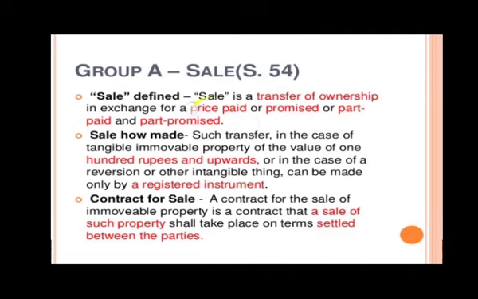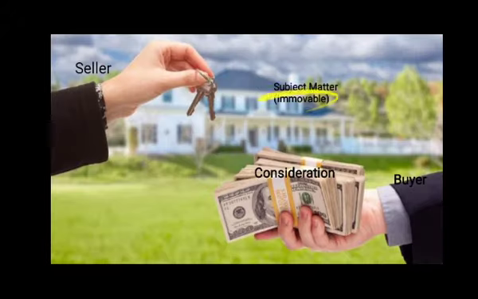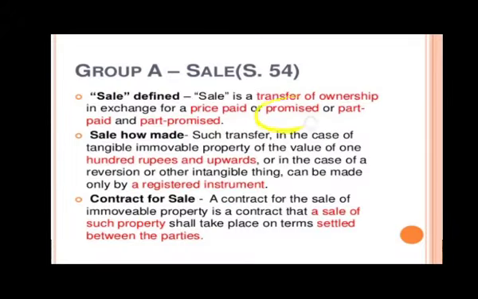Secondly, a price which is either paid or promised, or part paid and part promised. So both things can be there. It can be complete payment of the price or part payment and part promise.